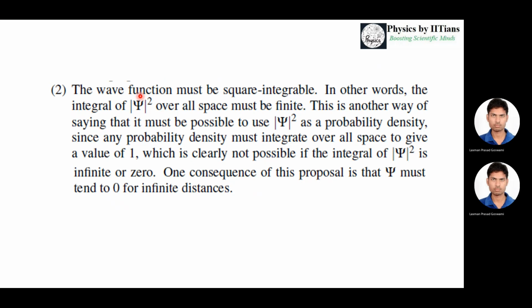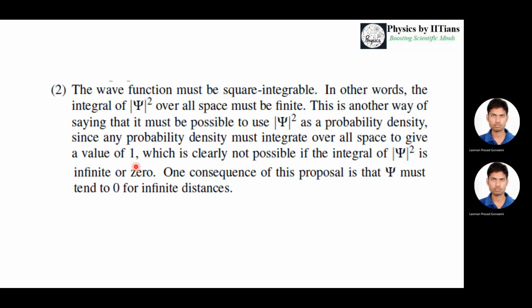The second condition is that the wave function must be square integrable. In other words, the mod square of psi over all space must be finite. That is the probability density, the mod square. This must integrate over all the space to give you a value of 1.